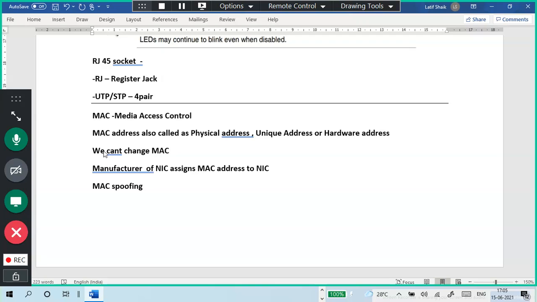Or when you are receiving a packet, you can say you belong to a certain MAC address, which is spoofing it. It means duplicating it, with a different name, like a spoof. So MAC spoofing is possible.